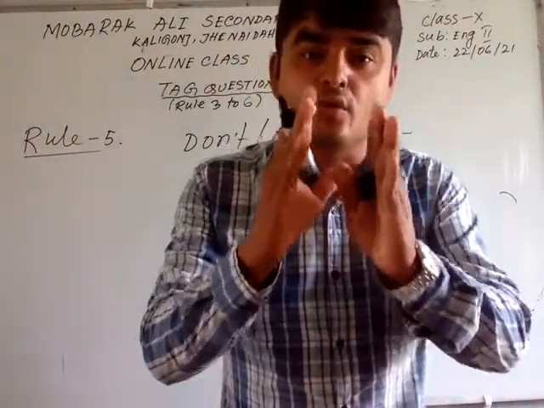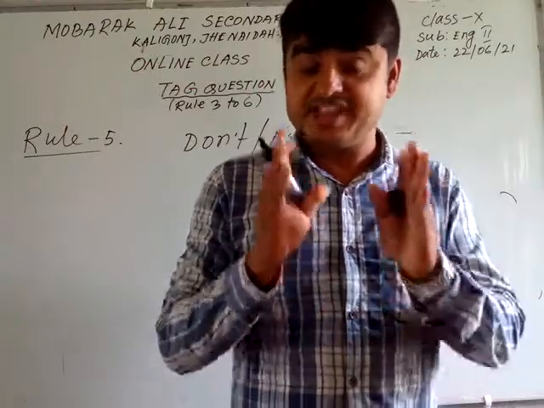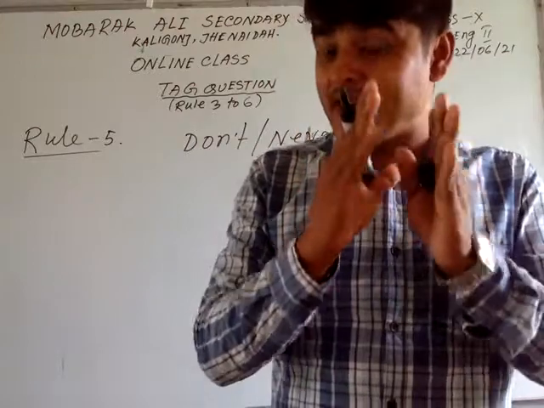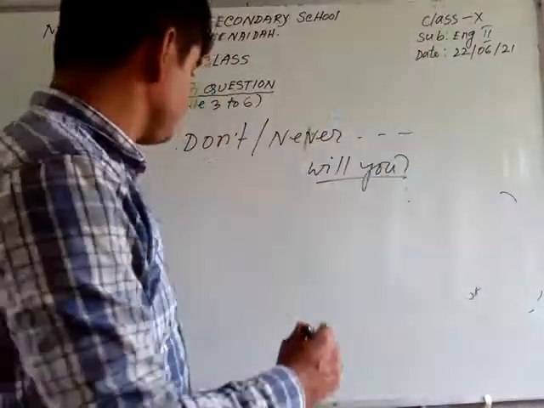I think it is the right answer. If you follow and write this rule, you will be clear about that question.